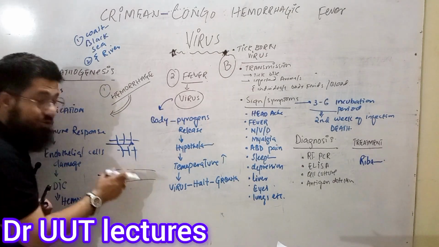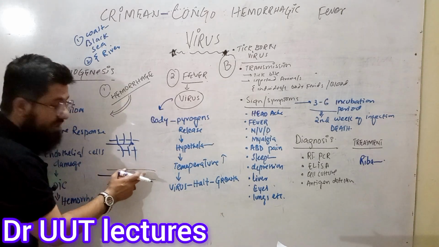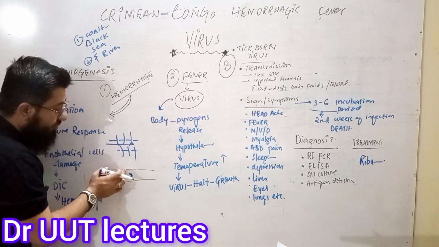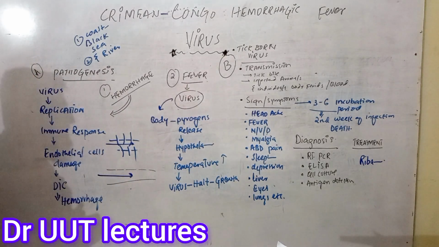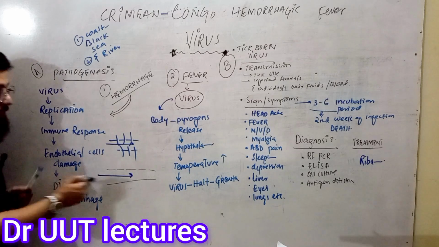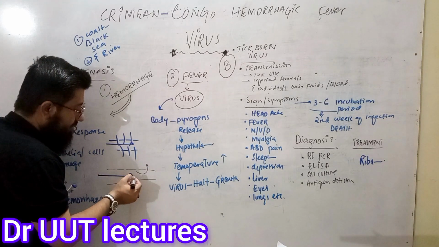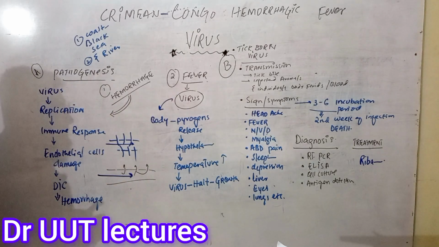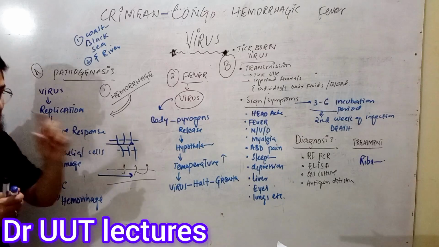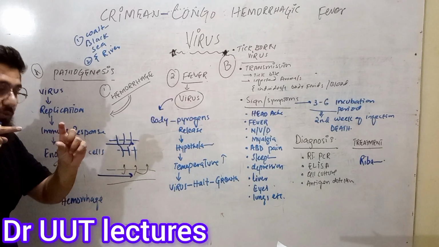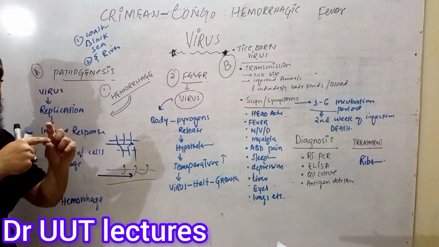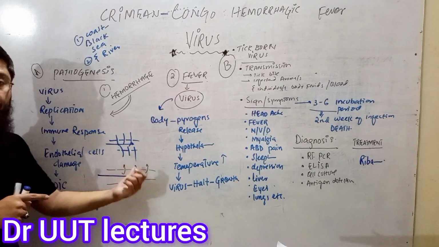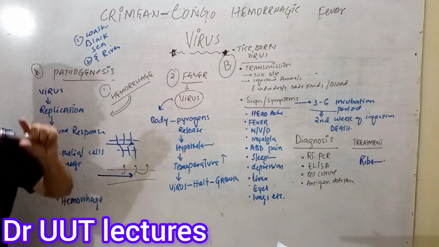So what will happen there? Due to that damage, the endothelial cells will no more be available, and small pores will be seen in the endothelium of the blood vessels, from which the blood will start moving out. So it is making the vessel leak. From the leaking vessel, what's supposed to happen? Simple. The vessel is leaking, so the blood is no more able to move through the vessel. Rather, it will start moving out of the vessel through the pores. So now blood is no more available in the blood vessel.